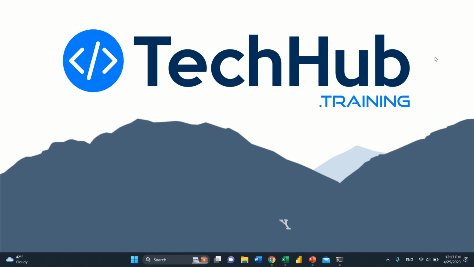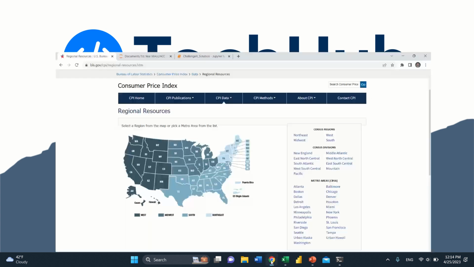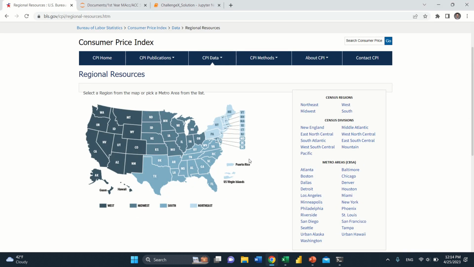In this challenge, we want to take accountant salaries across the United States and adjust them for Denver's cost of living. What this does is it puts all the salaries on the same playing field so we can easily compare and see where accountants are earning the most purchasing power. To do that, we're going to need to scrape some data from BLS.gov.